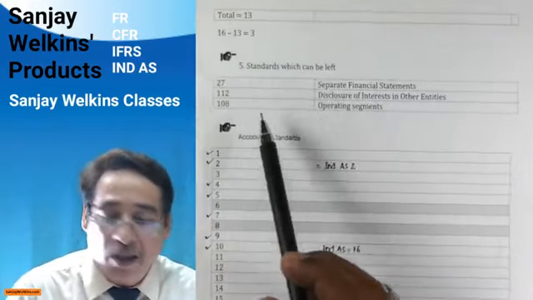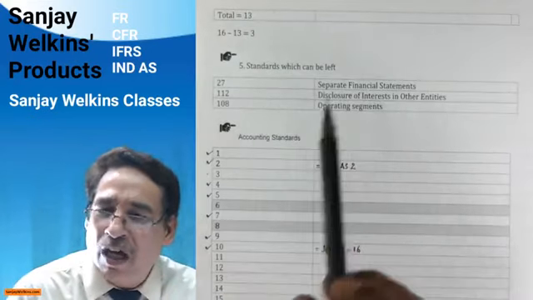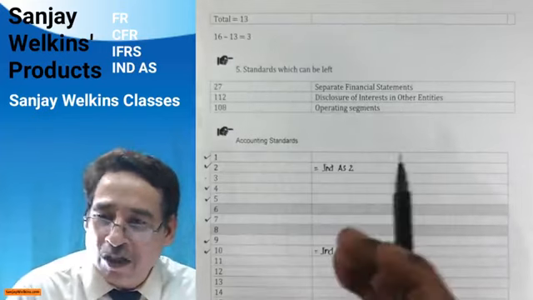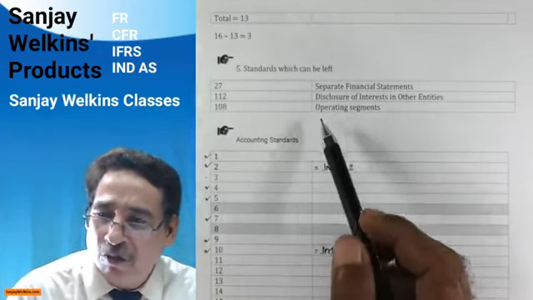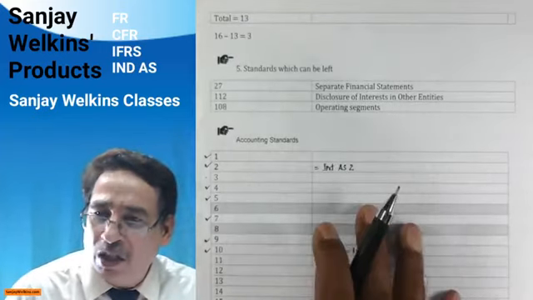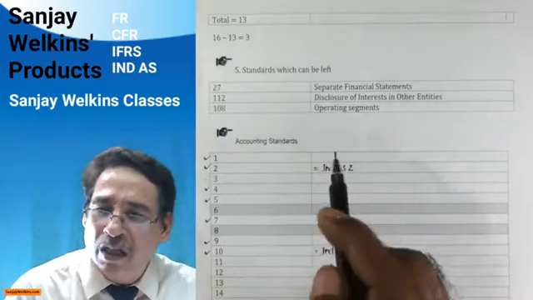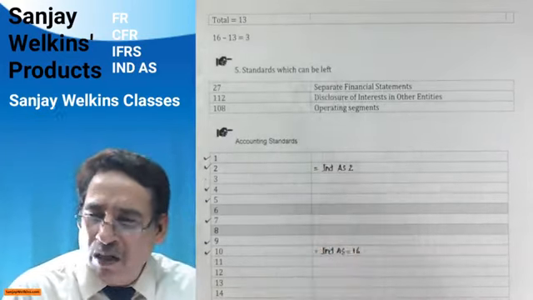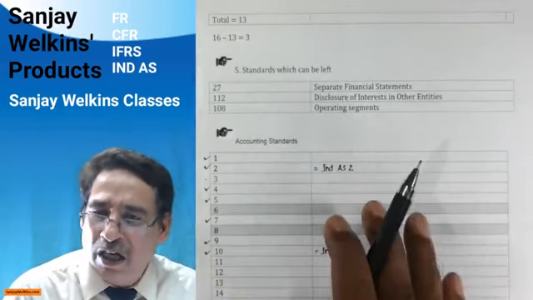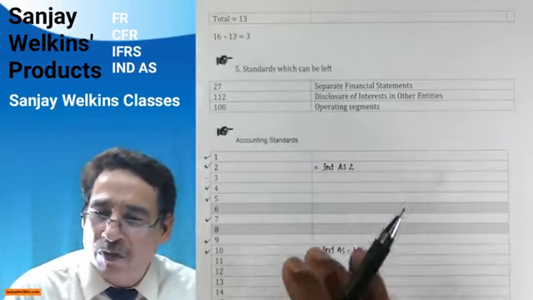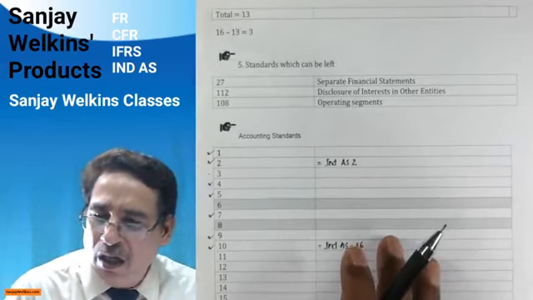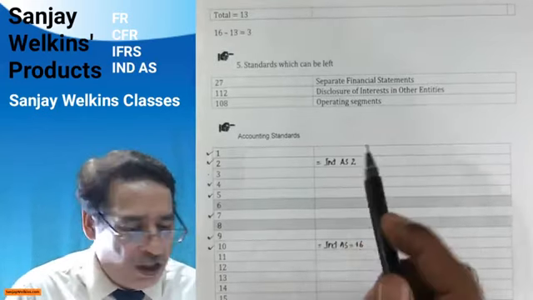The reason is that 27 is a theoretical, hardly one page standard. And similarly, 112 relates to disclosure. With disclosure, hardly anything is ever asked. And 108, even though it is very much a part of the syllabus, I have still kept it under this particular category. Surprisingly, the reason is that I always feel that for some standards wherein there is lots of controversy and lots of revision work still on, I have a great doubt whether anything could be tossed up.